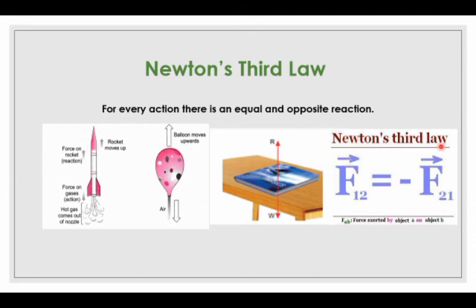For Newton's third law, the acting force from body 1 to body 2 is equal to the reaction force from body 2 to body 1. This is the action of object 1 on object 2, and the reaction is opposite in direction, so it is the reaction from body 2 to body 1.